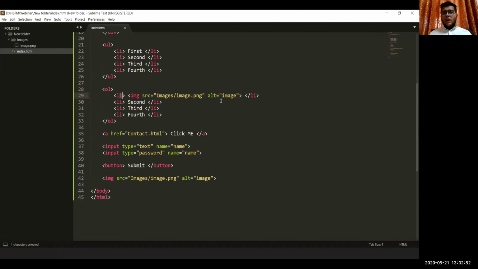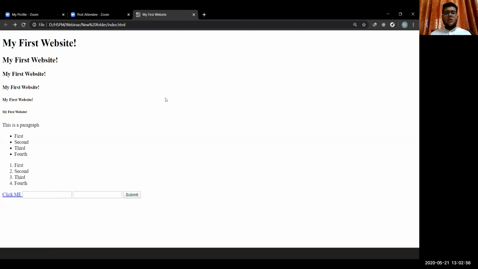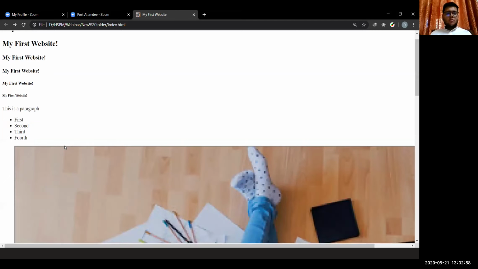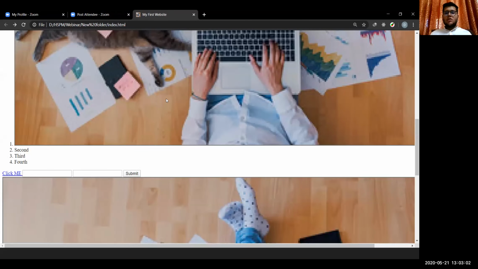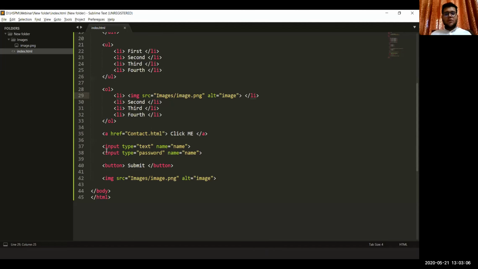So in the li tag we can just simply put the image, and we can save and run it on the browser. Okay, so you will see that the first item is this image, and then the second item, third item, and the fourth item. So that's how you put an image in a UL.